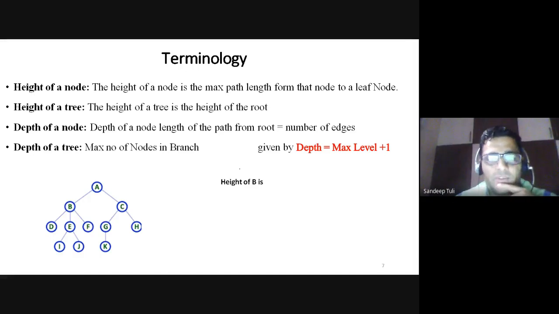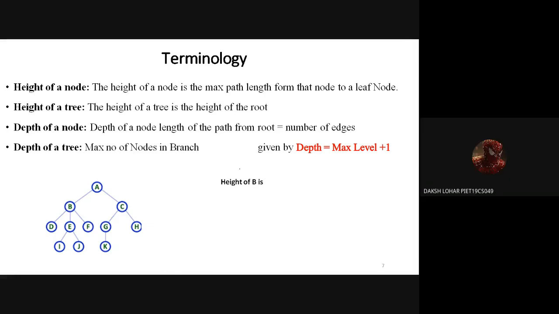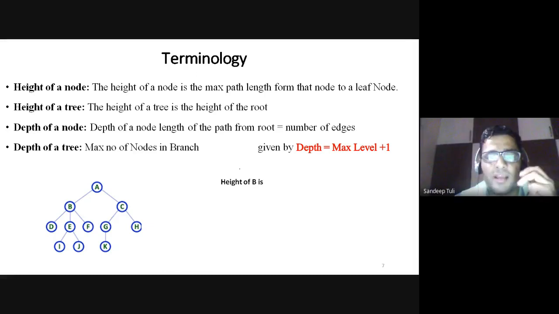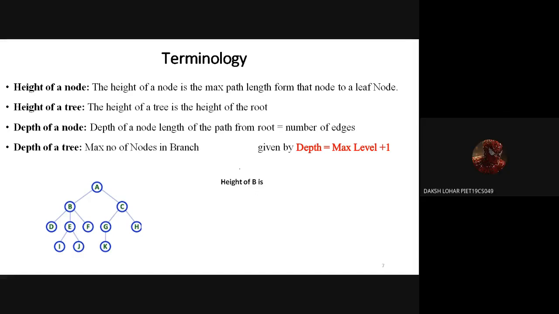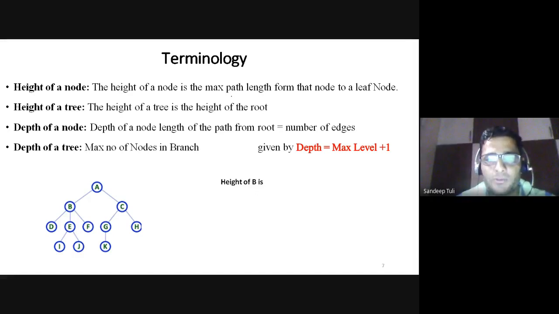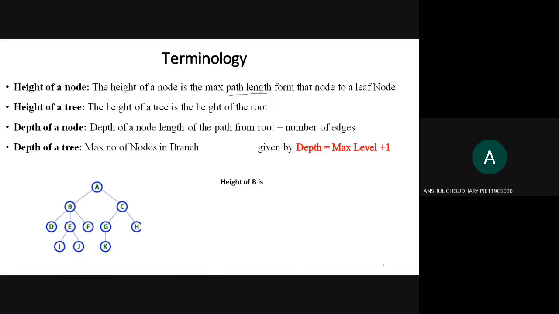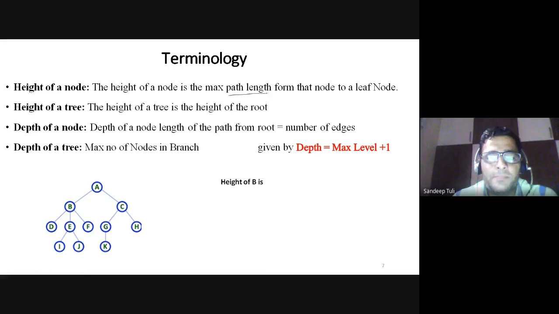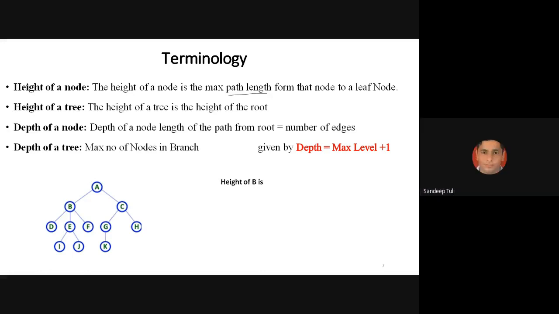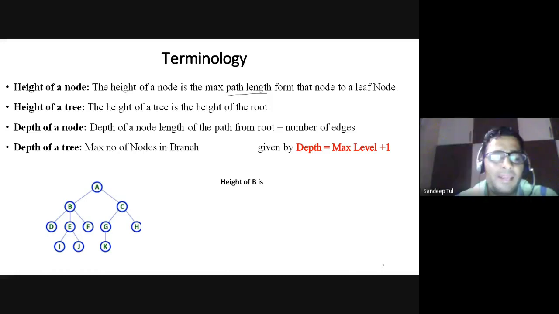What is the height of the node B? Sir, it will be 2. Why? Please read the definition carefully. The height of a node is the maximum path length. Let me explain first the term path length. Path length is the number of edges that exist in the path. So suppose I am asking that B, E, I is a path.